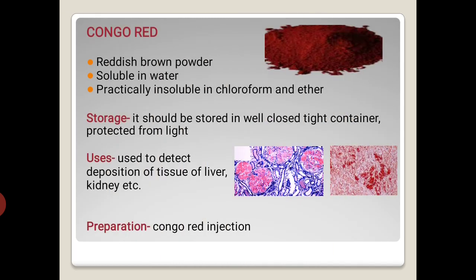Next is Congo red. It is a reddish brown powder. It is soluble in water, practically insoluble in chloroform and ether. It should be stored in a well closed tight container and protected from light. It is used to detect deposition of tissue of liver and kidney. The preparation is Congo red injection.